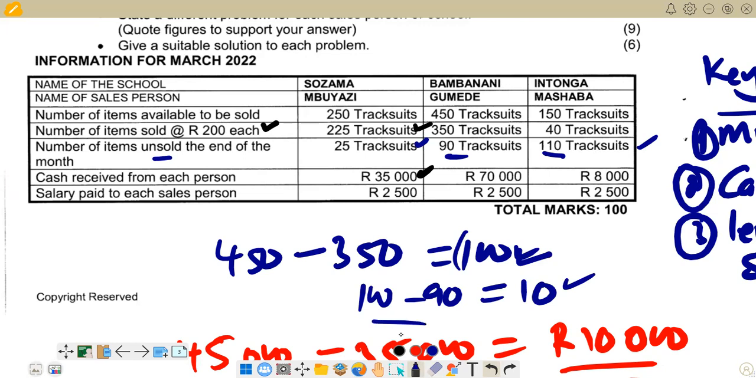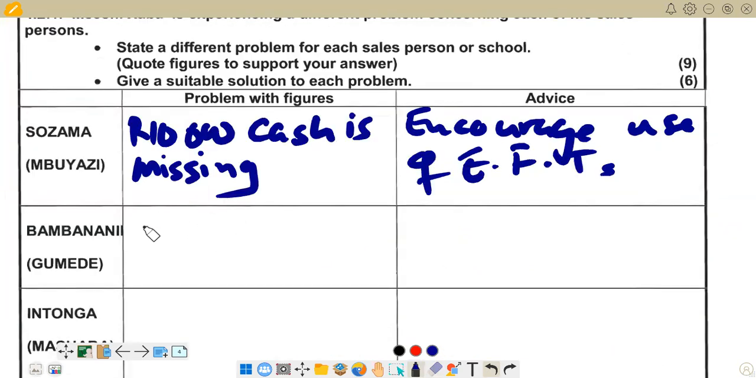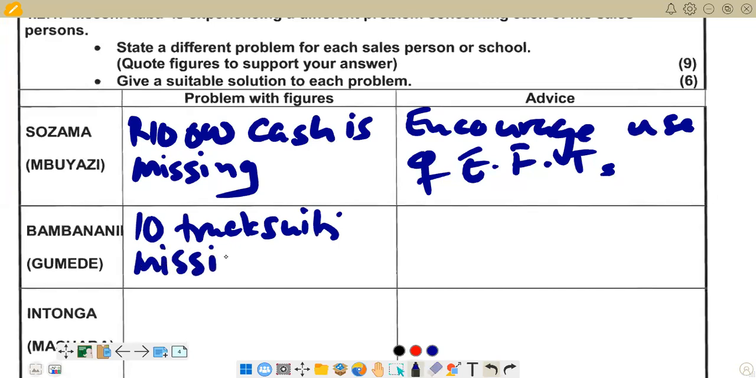So this is a problem. We've already identified the problem of the second column, which is Gumede. So we can just go there and highlight this problem that there are 10 tracksuits that are missing. We go to the column of tracksuits, and we are saying here we've got 10 tracksuits missing. So what advice can you give when we have this situation that we have some units that are missing?